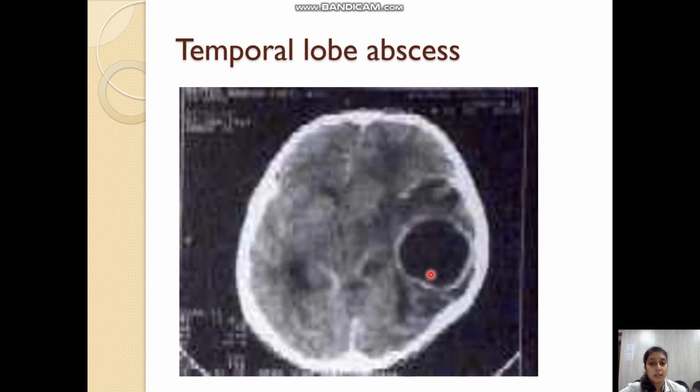This is a similar abscess in the temporal region. This is a CT scan showing the abscess in the temporal region. In the CT scan, abscesses have a rim of hyperintensity around them. So we can identify an abscess on CT scan by this rim of hyperintensity, that is, a brightness around a low or blackish lesion. Brightness around this blackish lesion is diagnostic of an abscess in the particular region.